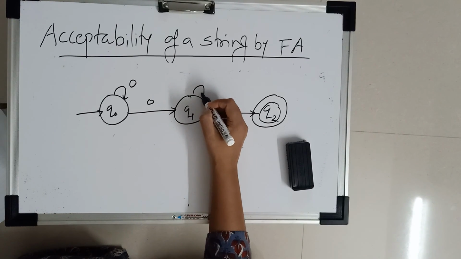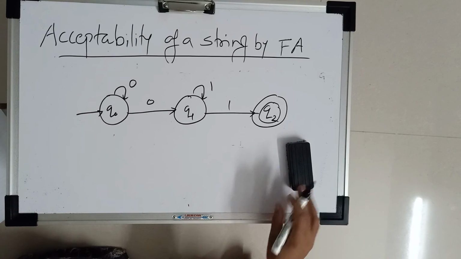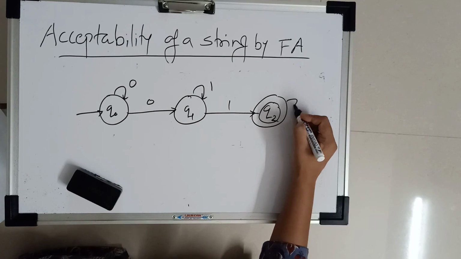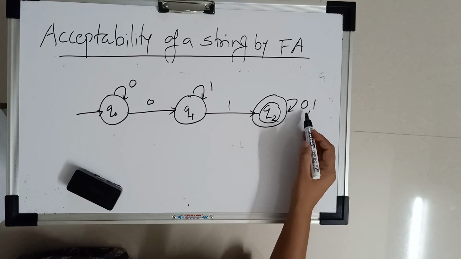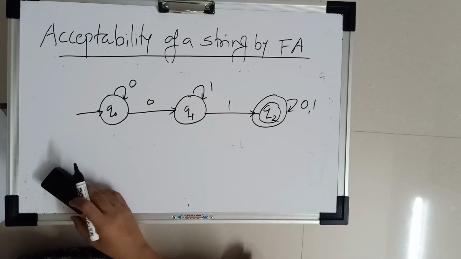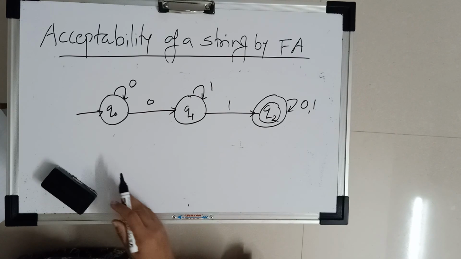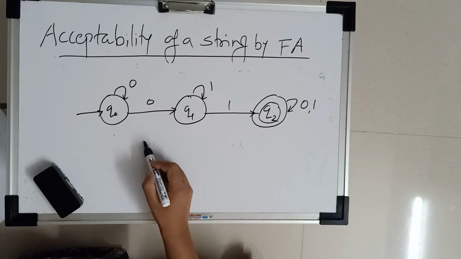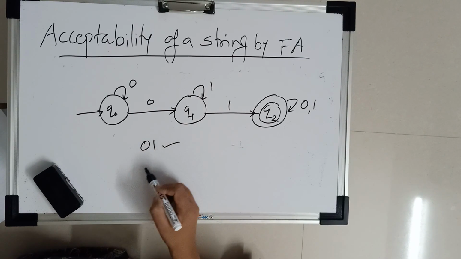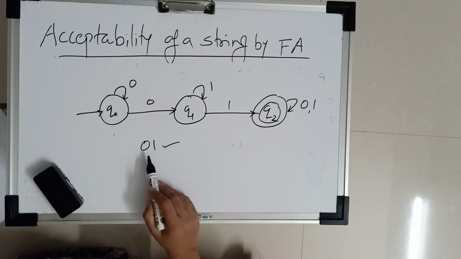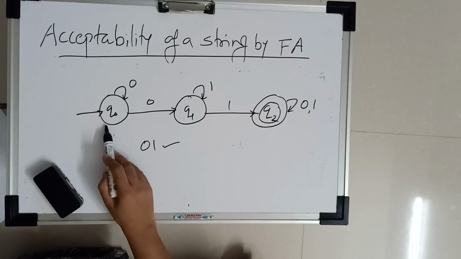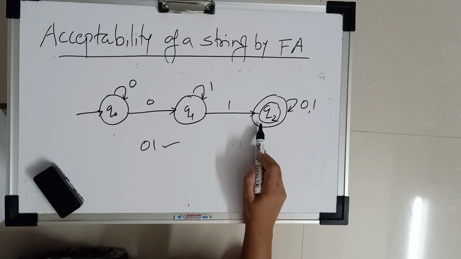Again, a self loop transition is given for Q1 and self loop transitions are given for Q2. Here two symbols, 0 and 1, are given as a self loop for Q2. Again we have to find out whether the string 01 is accepted or not from this diagram. A string is accepted if it starts from the initial state and ends at the final state.